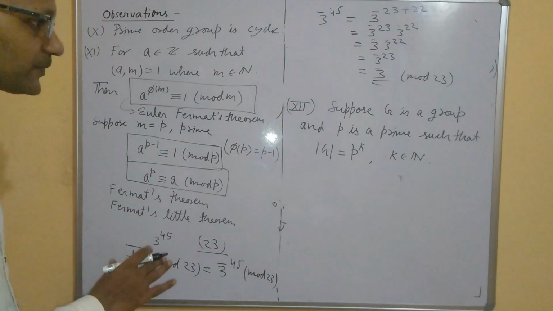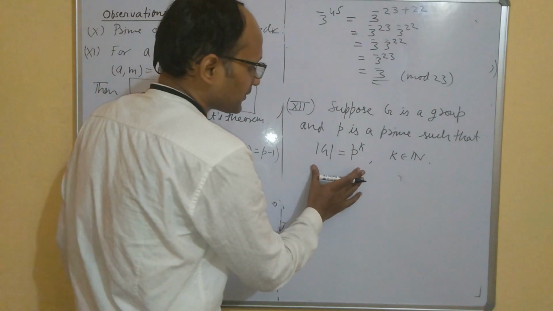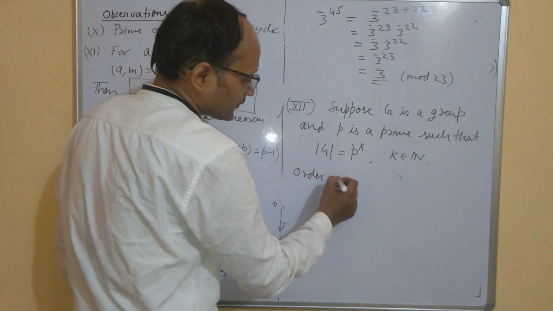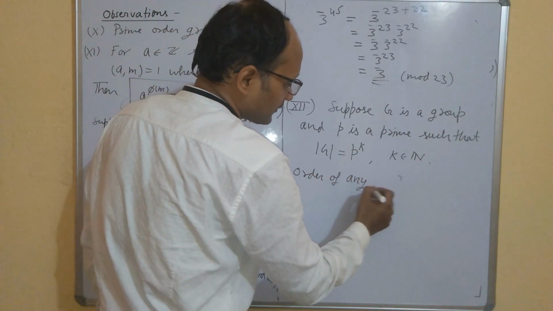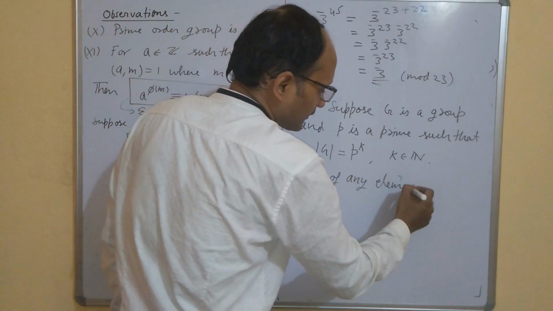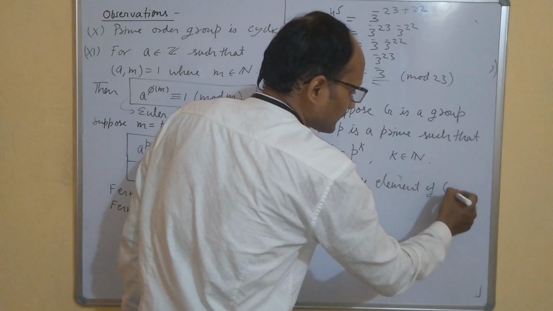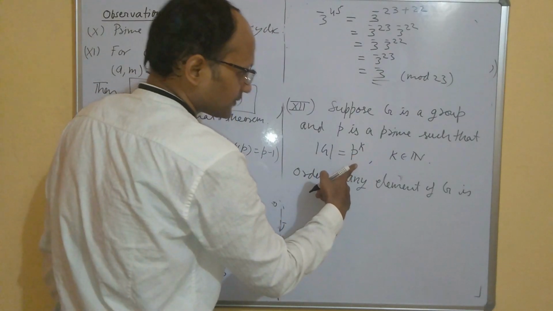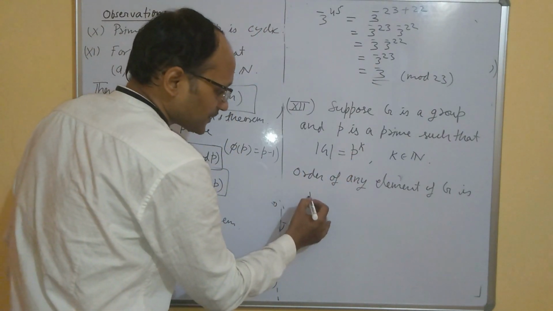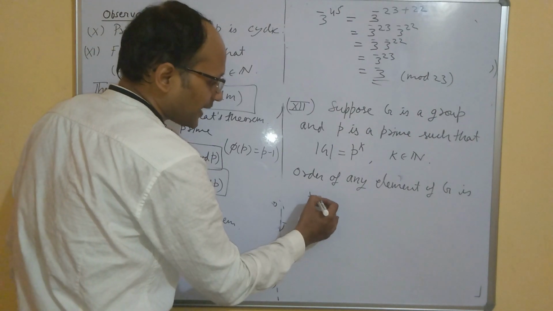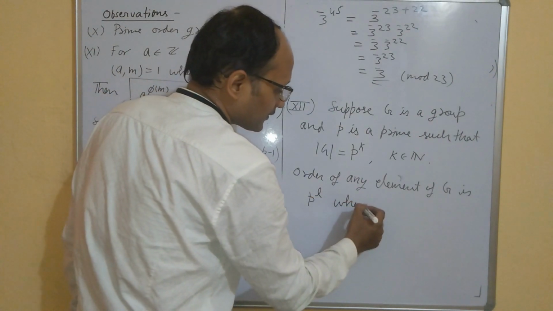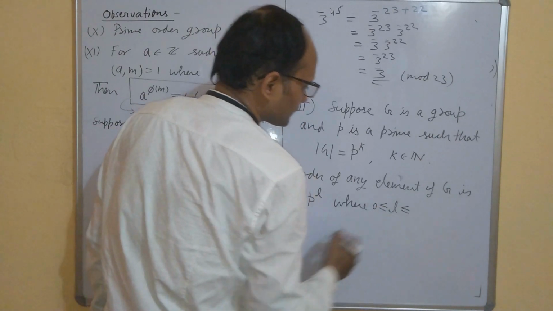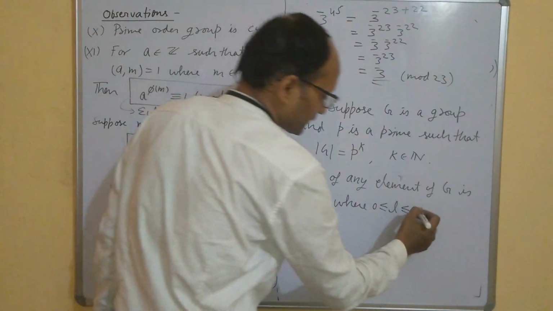Then by Lagrange's theorem and its application, we have seen that the order of any element of G is a divisor of this number, so it is p to the power l, where l varies from 0 to k.